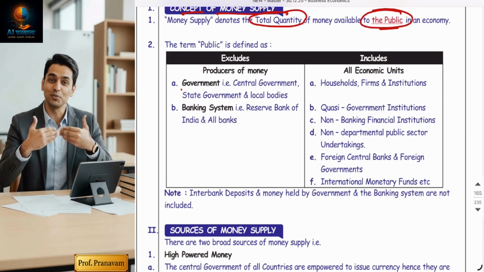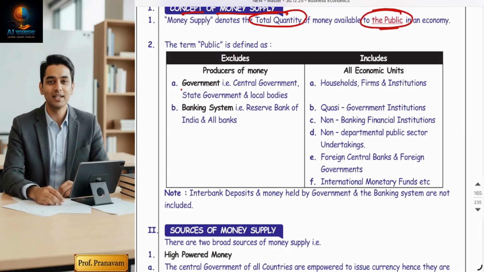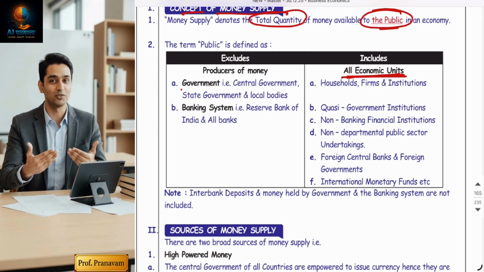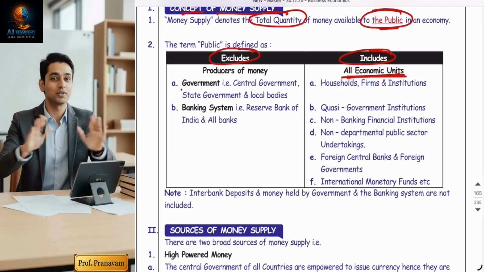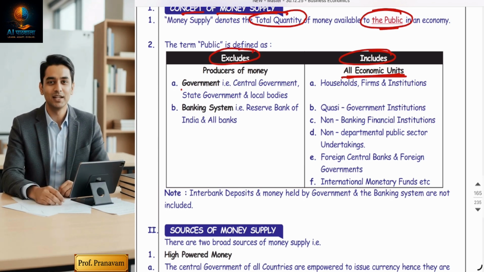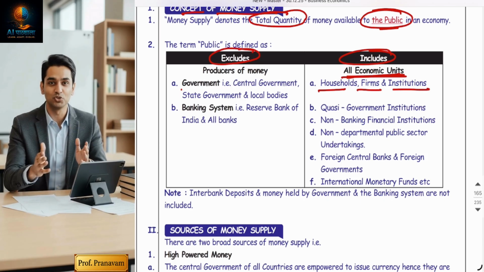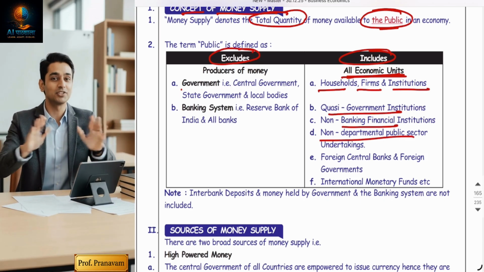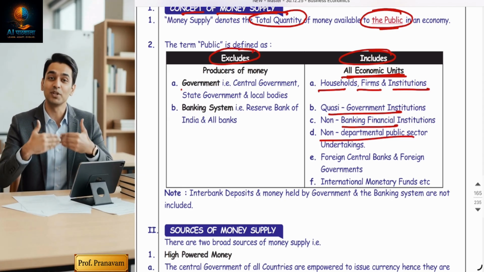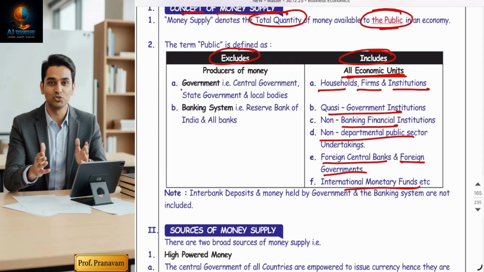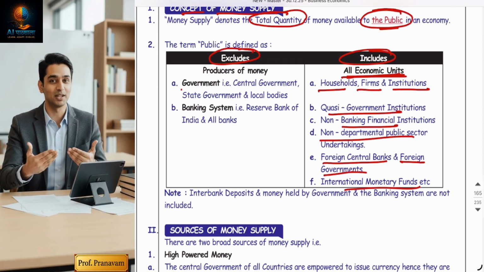The term public includes all economic units. Here, one table has been drawn. Public excludes and public includes. So I can say the term public includes all economic units, that is household, firm, industries, quasi-government, non-banking financial institutions, non-departmental public sector undertakings, foreign central banks and foreign governments, and International Monetary Fund, World Bank, etc.